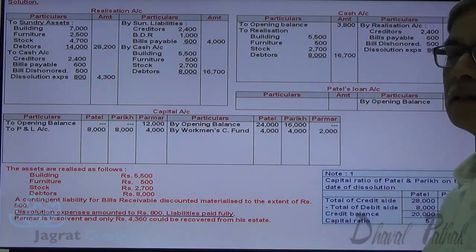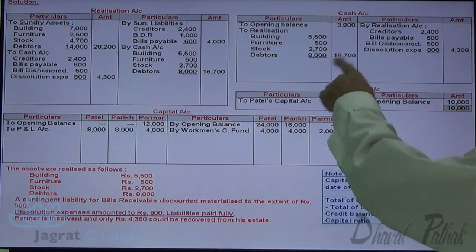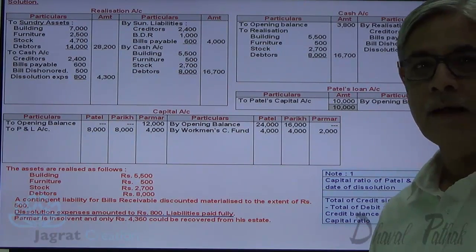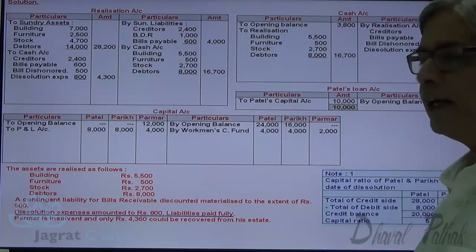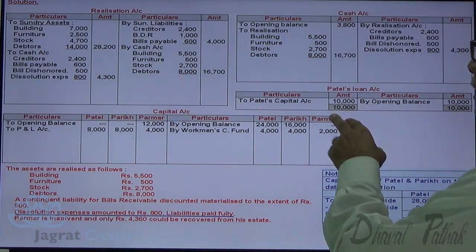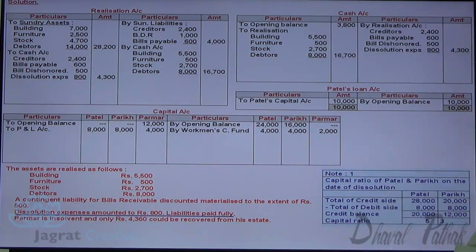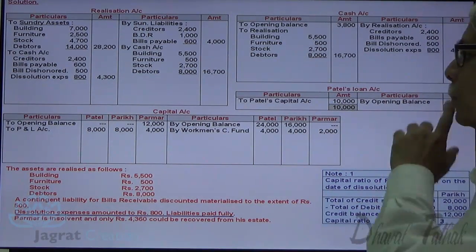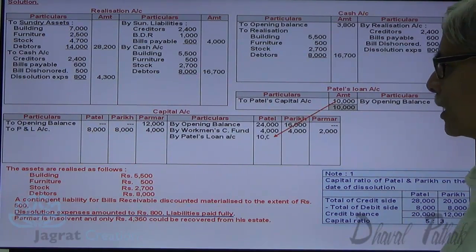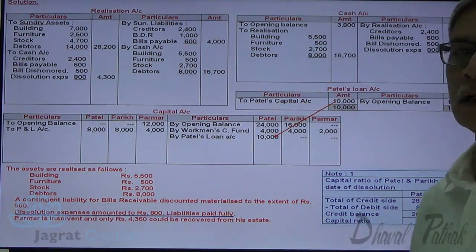Now assets are realized, liabilities are settled. Next step is to pay Patel's loan because we have to pay all the internal and external liabilities. External liabilities are already paid. Patel's loan is to be paid. There are 2 ways. Either Patel's loan is to be transferred to the capital account of Patel or it may be transferred to cash account. But the better treatment is to pay in cash. But here in this sum, for understanding, for explanation purposes, the alternative treatment is used: transfer Patel's loan to Patel's capital account.